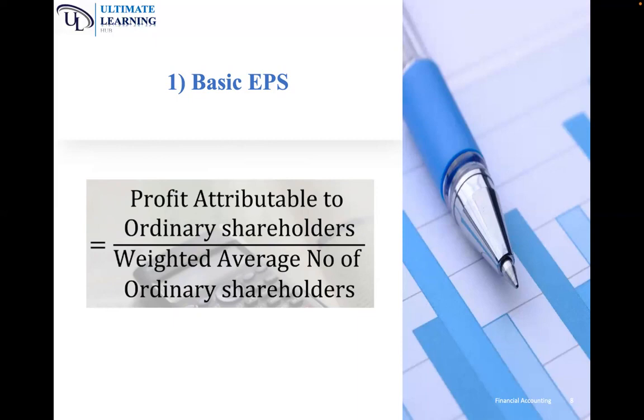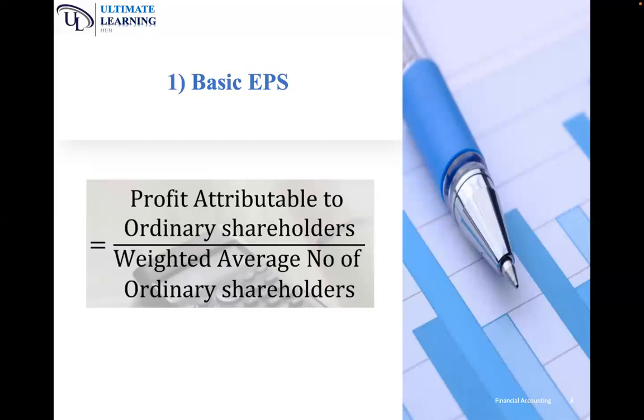Now, how do we calculate the basic earnings per share? Basic earnings per share is profit attributable to ordinary shareholders, you divide by weighted average number of ordinary shares. Profit attributable to ordinary shareholders, you divide it by weighted average number of ordinary shares. Now, profit attributable to ordinary shareholders, this is basically the profit after tax minusing the preference dividends if there is.